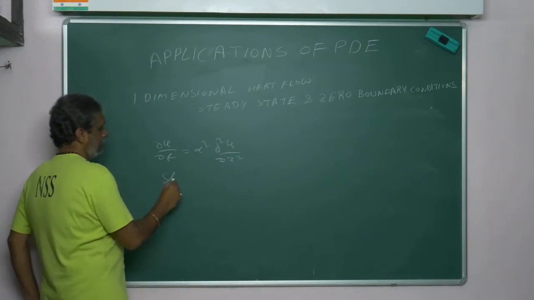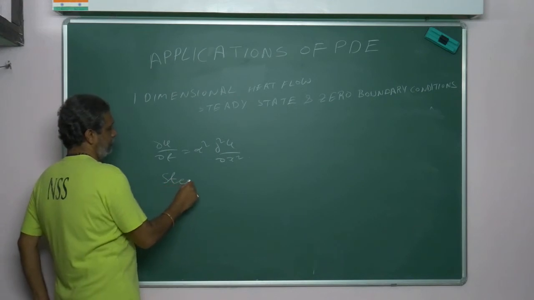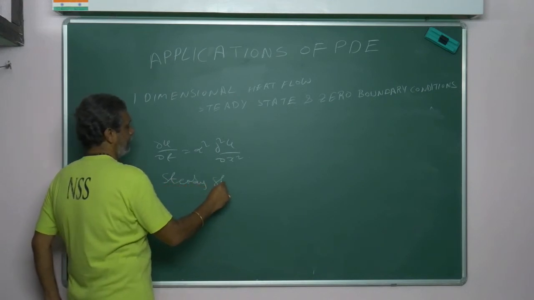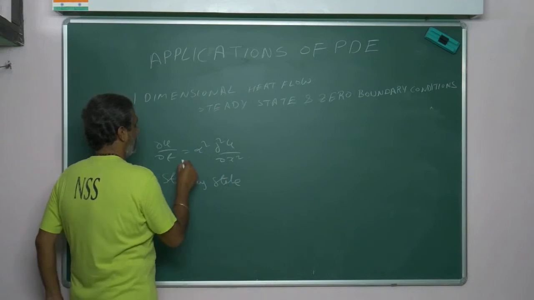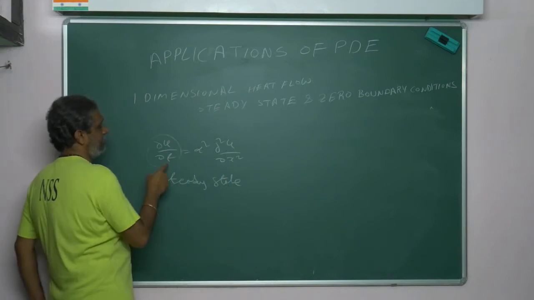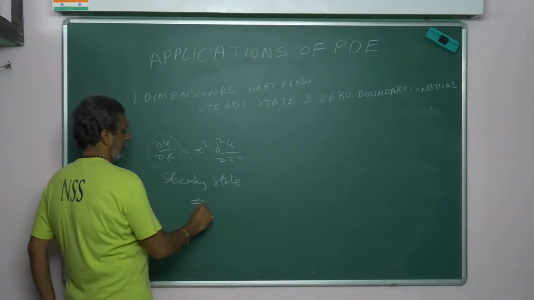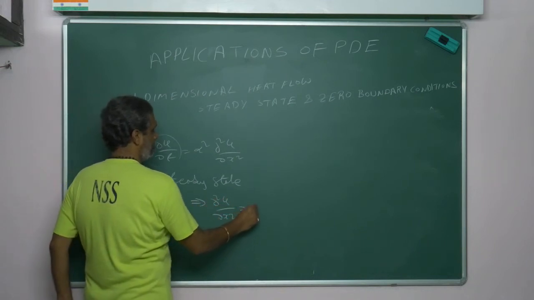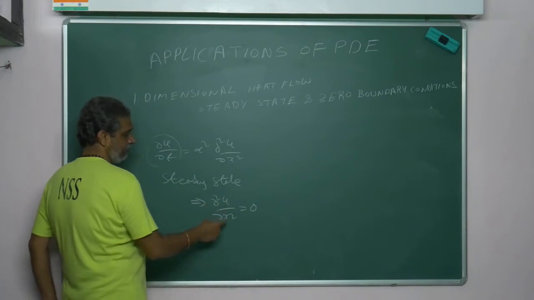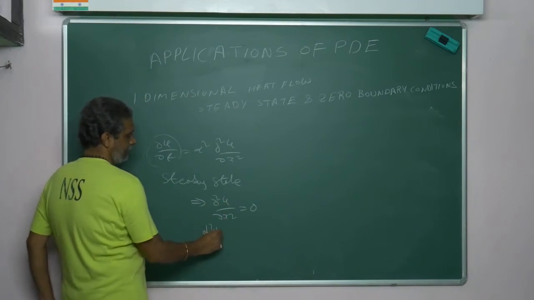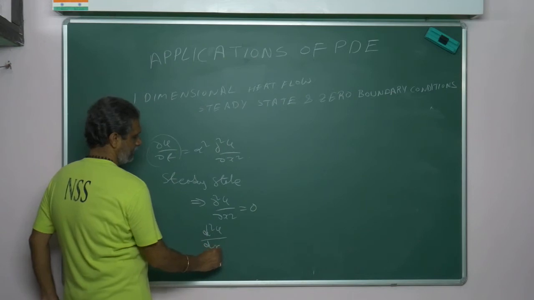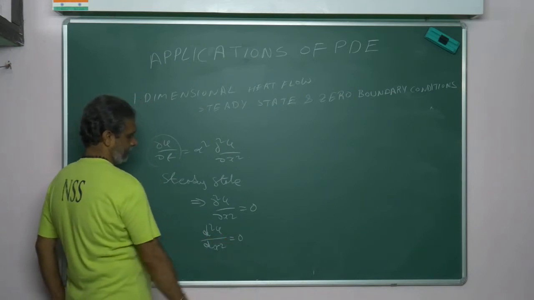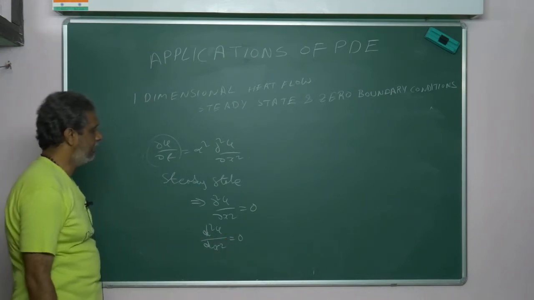Steady state means this term becomes 0, as the differentiation with respect to t is constant. So dou square u by dou x square is equal to 0. Because u is only one variable, I can write d square u by dx square equals 0.